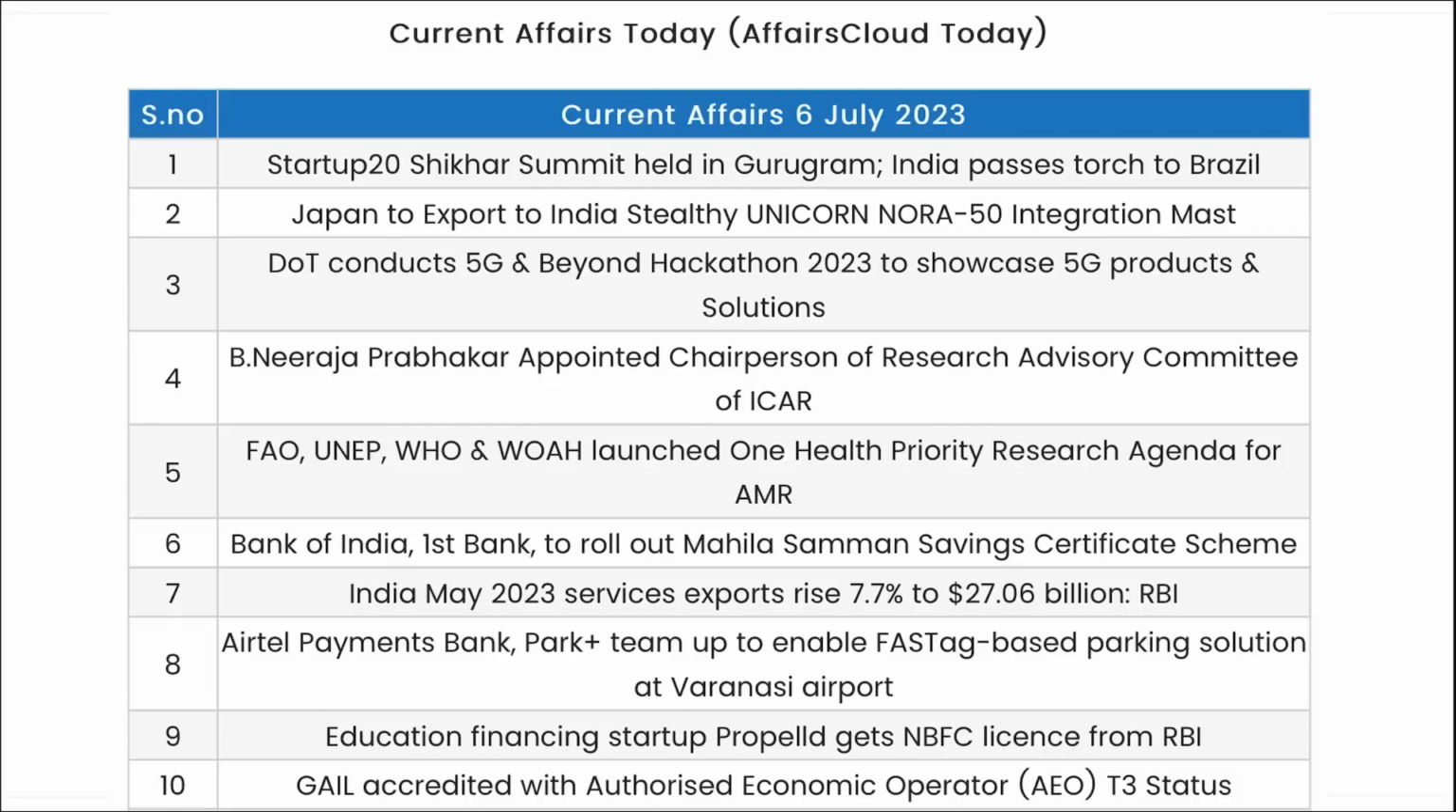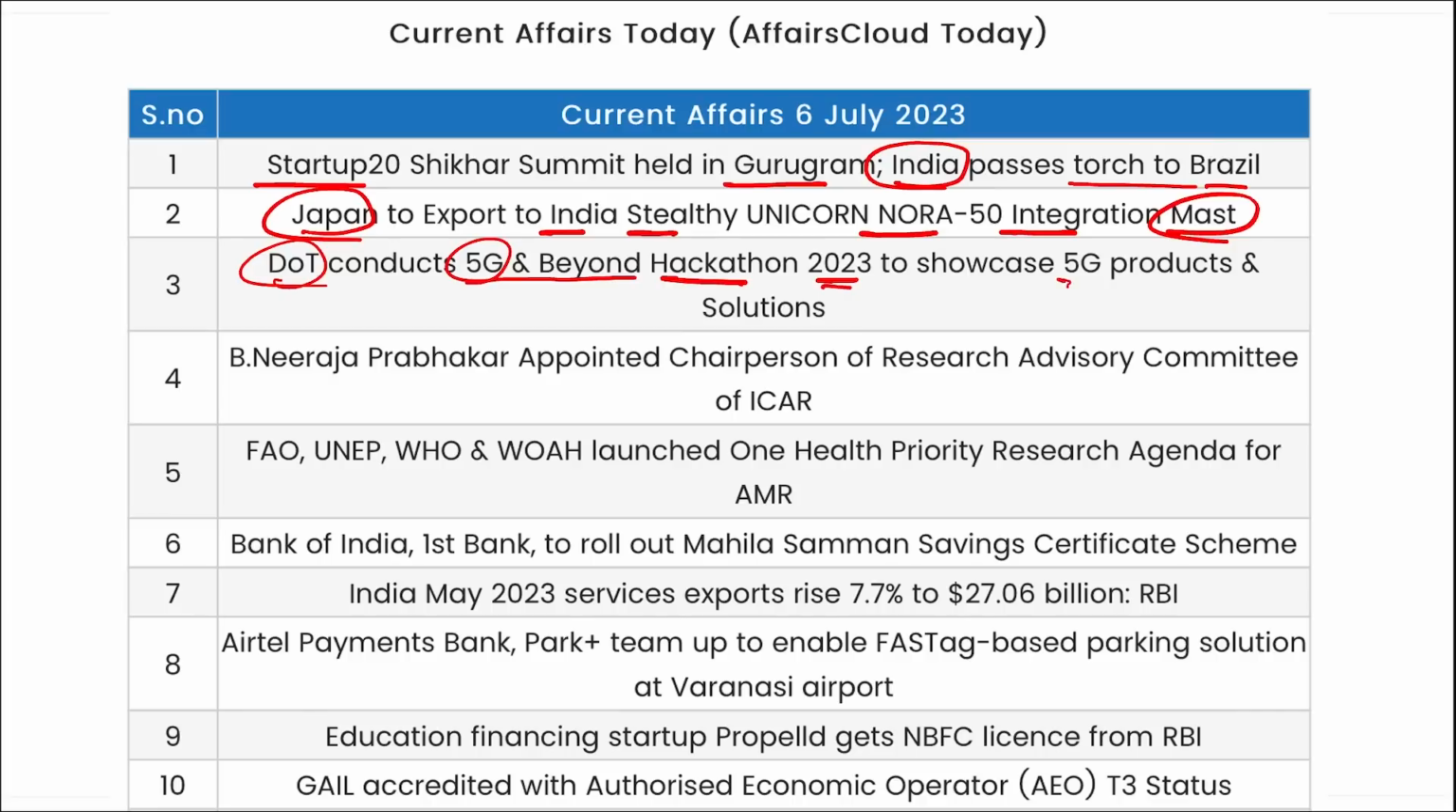Now let's go for a quick revision. Startup 20 Shikhar Summit was held in Gurugram, and India passed the torch to Brazil. Japan to export to India the stealthy unicorn Nora 50 integration must. DoT conducted the 5G and Beyond Hackathon 2023 to showcase 5G products and solutions, and 100 crore rupees was allocated, and it will be provided to 100 winners.